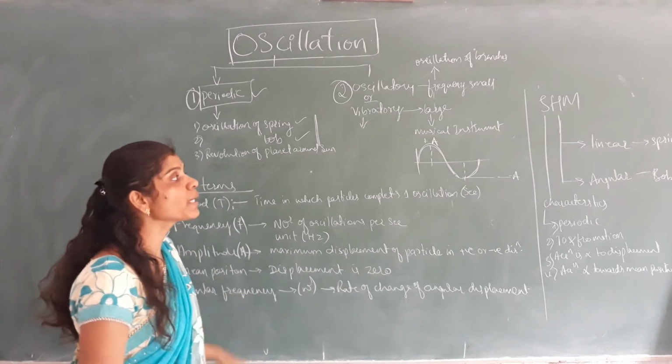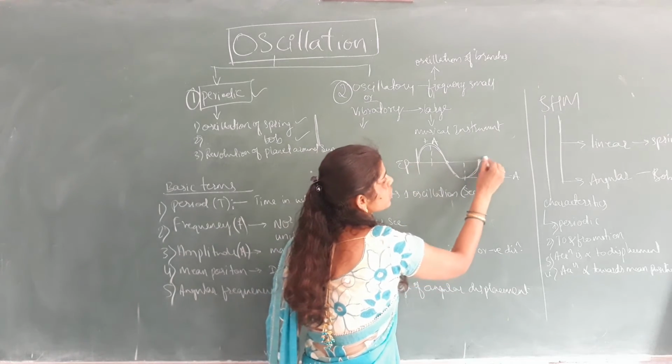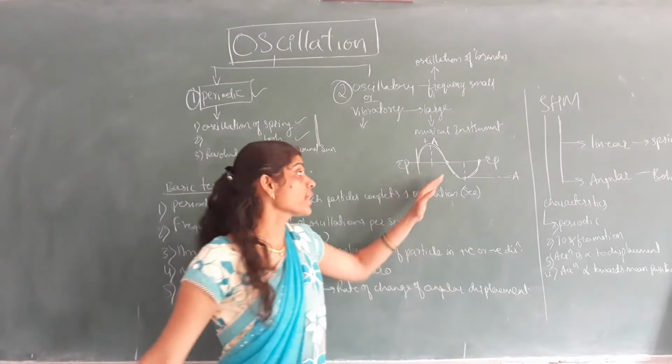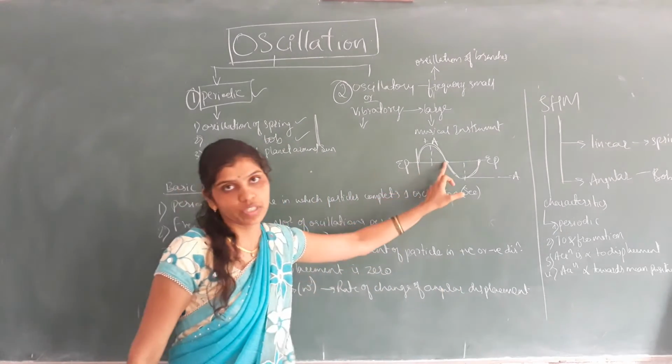So same thing, mean position. This is the mean position. These two are called extreme positions. Mean position is the point where the displacement of the particle is zero, that is why we call it the mean position.